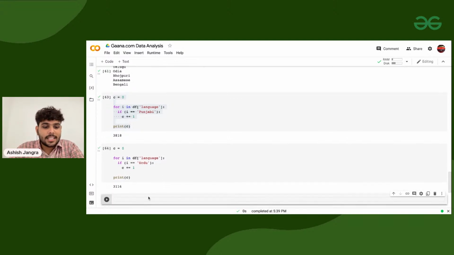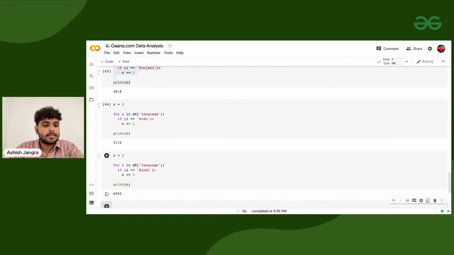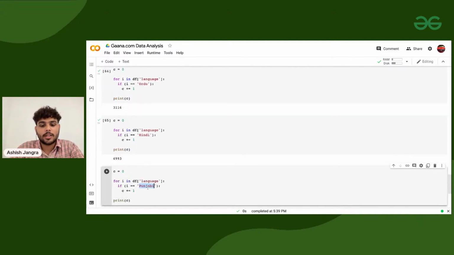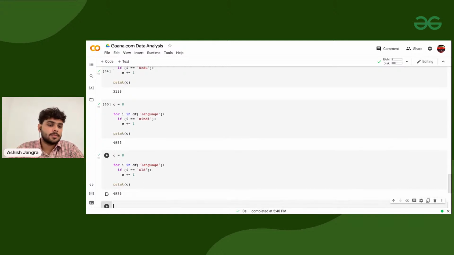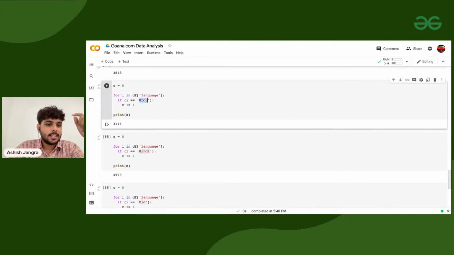The exact same logic also tells you how many Hindi songs there are. And the same logic also tells you how many old songs there are. All you need to do is change this variable through a for loop, and then it will print all the things that you want.